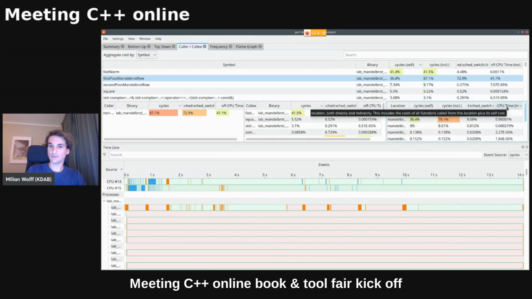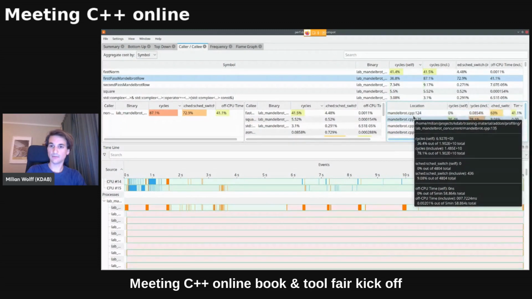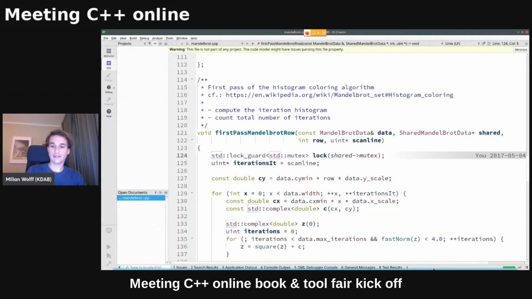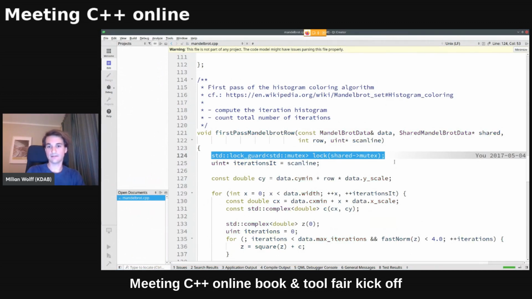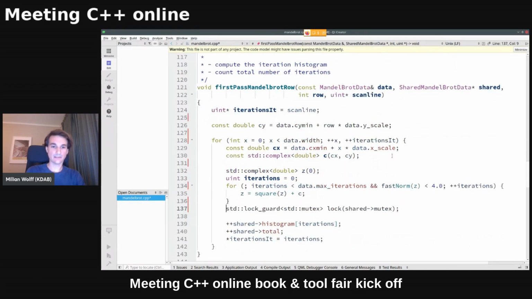And when I sort by the off-CPU time, I go to Mandelbrot.cpp line 124. And indeed, I double click and I instantly see the lock that is being held here, which is obviously pretty badly placed. So let's quickly optimize this.